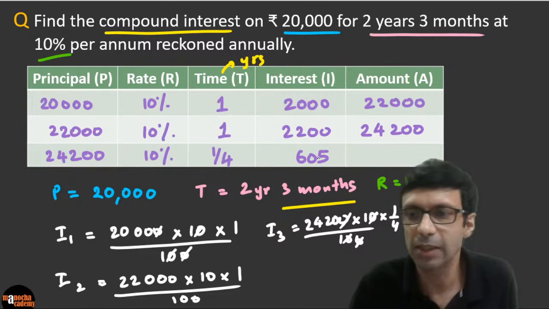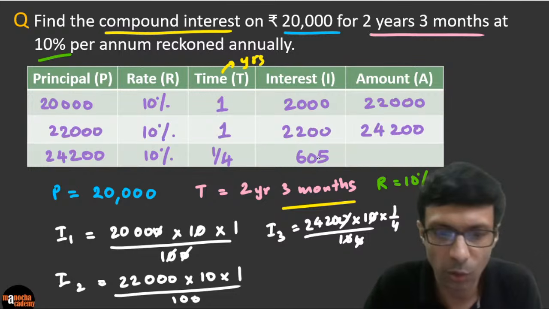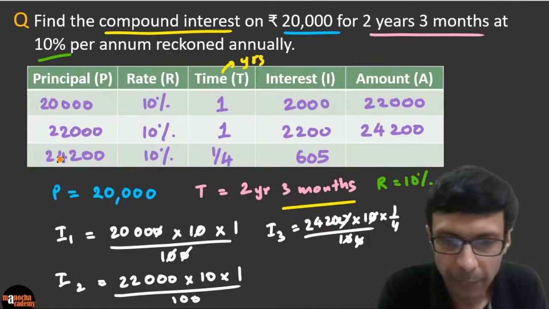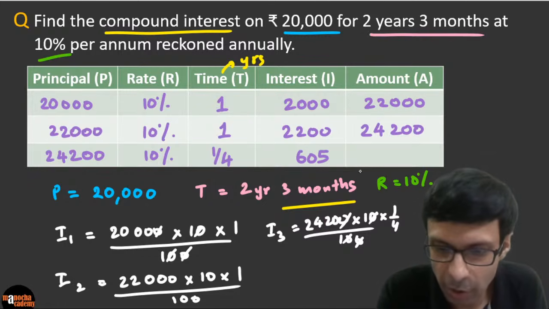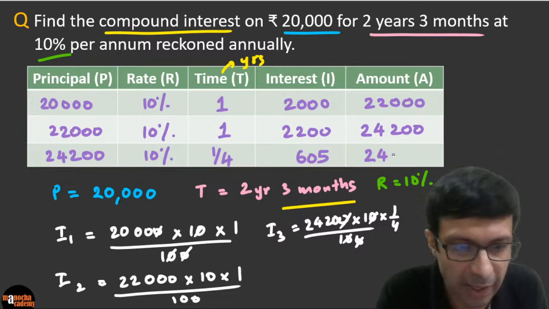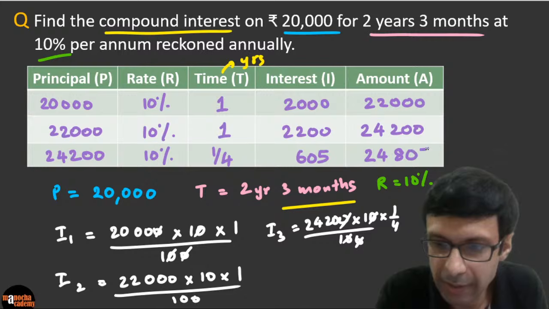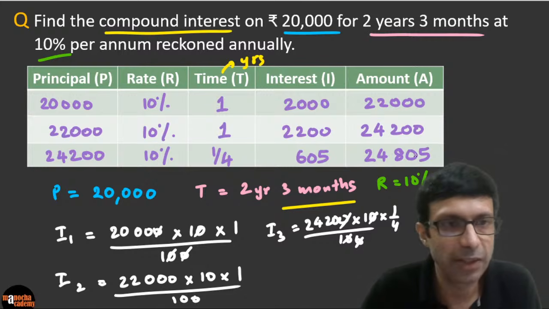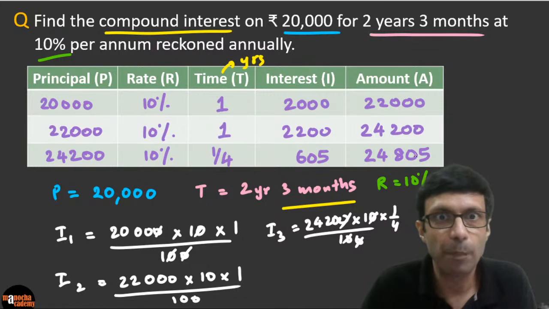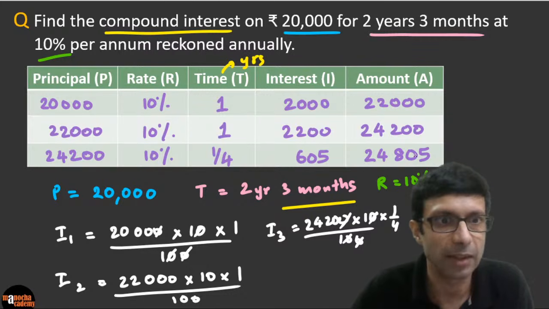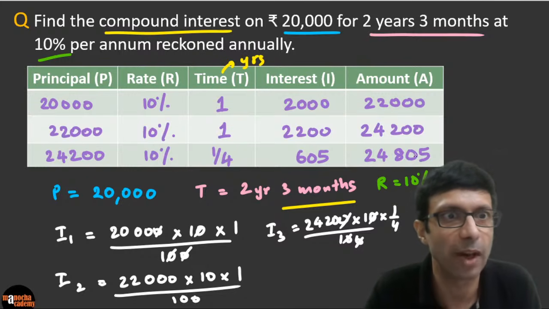Please check. I think it should be 605 and you just have to add that amount to the principal to find the final amount, right? So the final amount is going to be 24805. Are you guys getting this? Fantastic. 24805. But they have asked us to calculate the compound interest. So how much is it going to be, guys? If you look at our final amount, it's 24805.